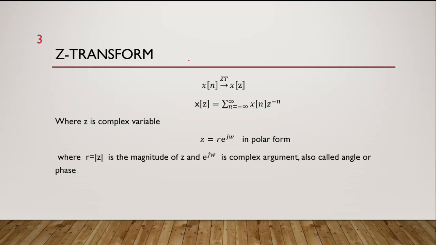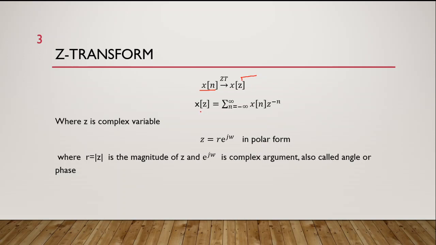So to represent Z transform mathematically, if we have a function x of n, which is a discrete time signal represented by this n, if we take its Z transform, we will get a function x of z, where z is a complex variable. So the Z transform converts discrete time signal into complex frequency signal or complex Z domain signal.